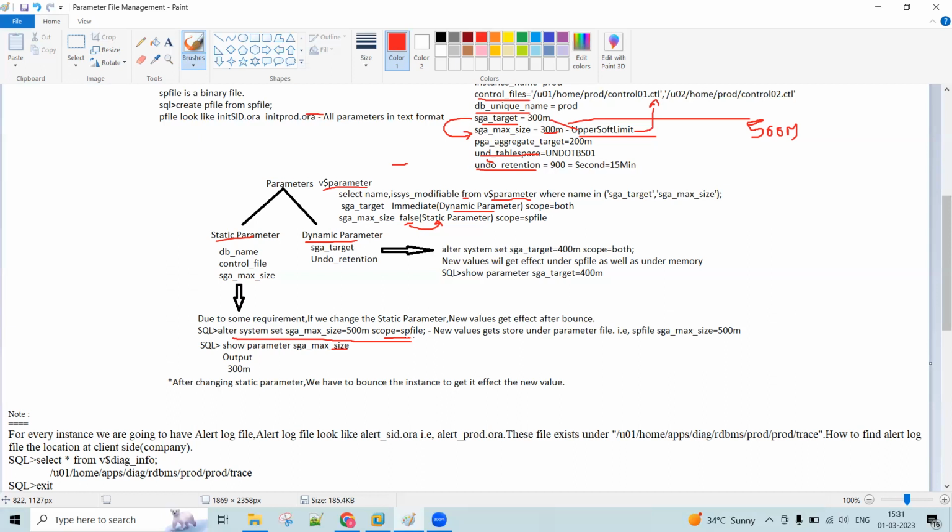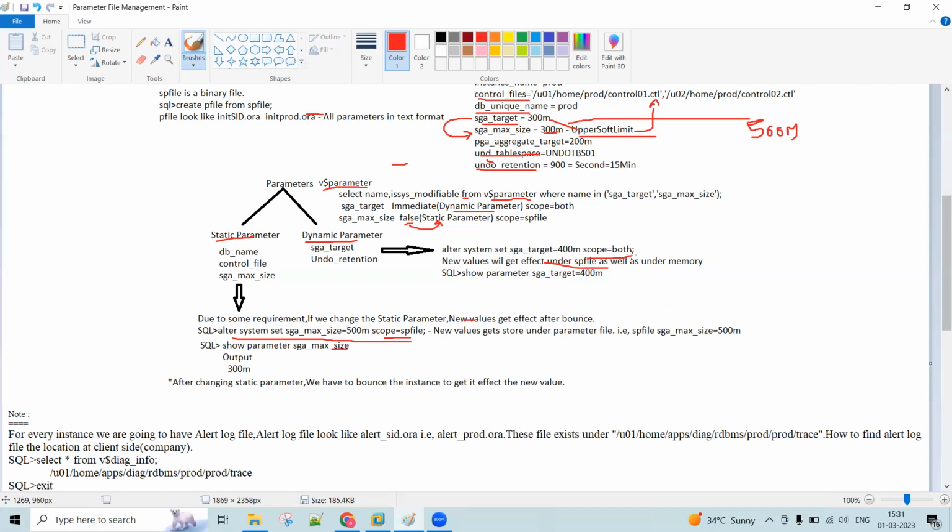For a dynamic parameter, you have to give scope equals BOTH, which doesn't require a bounce. It doesn't require a bounce, so immediately it will take effect.